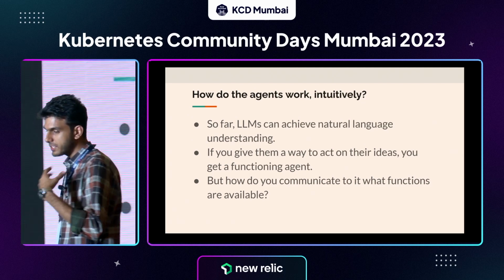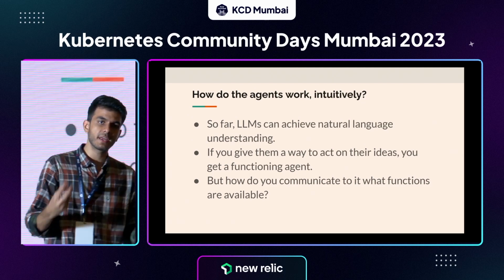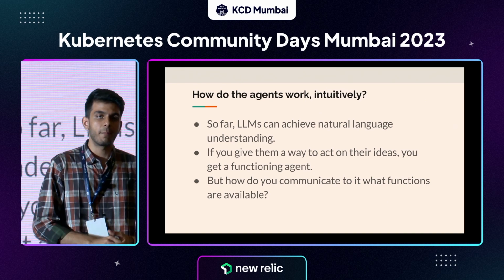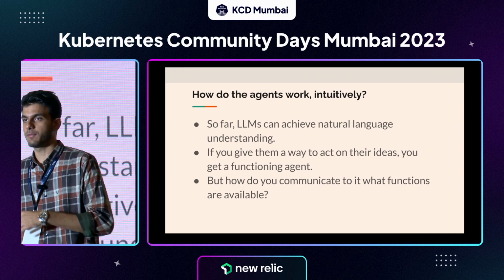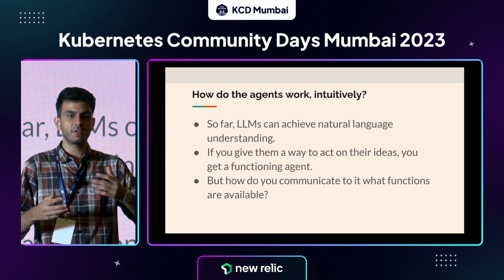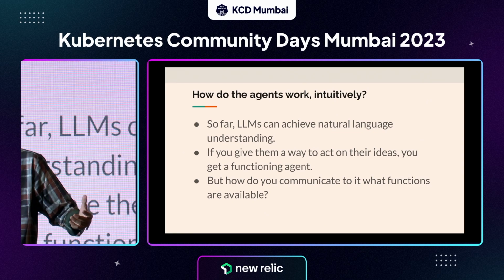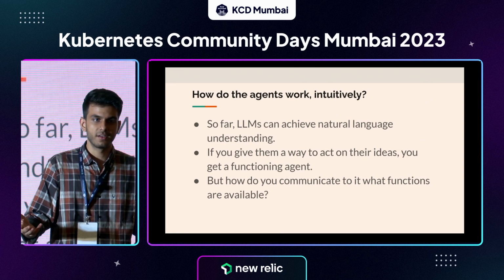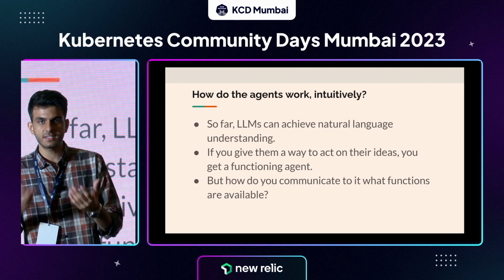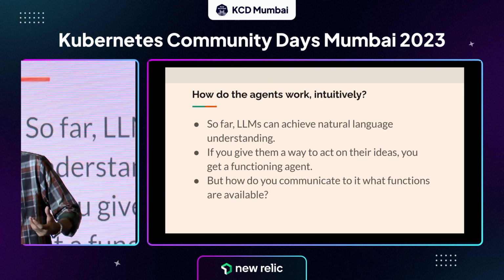So in traditional software development, how do you communicate to any software about what are the tools or what are the actions that the software can perform? How do you do that? Like, for example, if I have some software, I want to use some other software, what is the interface that I use for that? API, exactly. So API is the thing which links two softwares together. So the idea is pretty simple here.